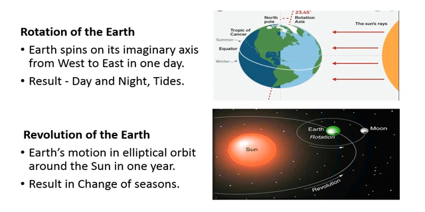Next is the revolution of the earth. Earth moves in an elliptical orbit around the sun in 1 year, and because of the revolution, change in the seasons is caused.